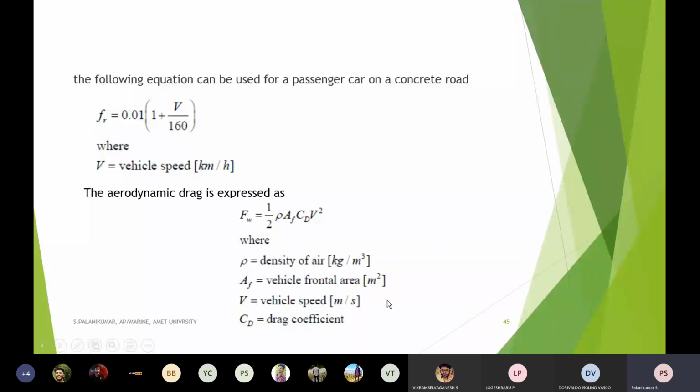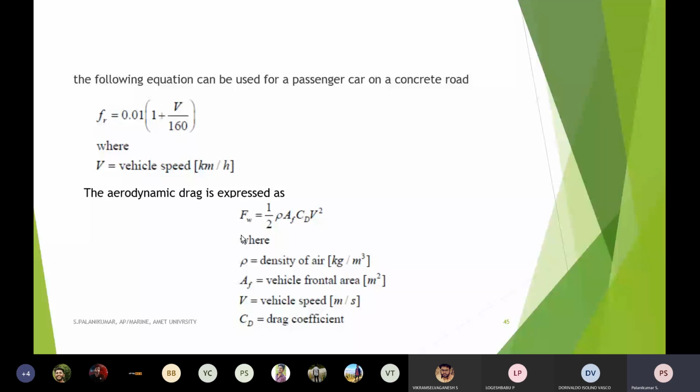Of these, the drag coefficient and A_f are not varying, whereas the first and third parameters will vary. So we should know the maximum value offered by the density of air and the vehicle speed. If you apply this, I can calculate this part also. In identifying the forces acting against the tractive force of the vehicle, first we calculated the force by the rolling resistance, and second, we can easily calculate with the formula the force offered by the aerodynamic drag.